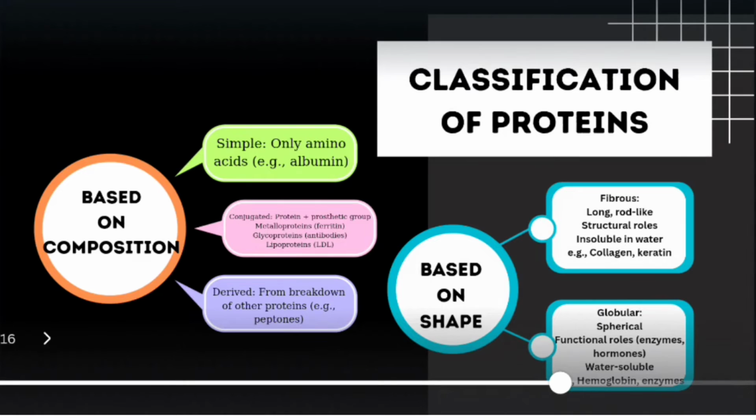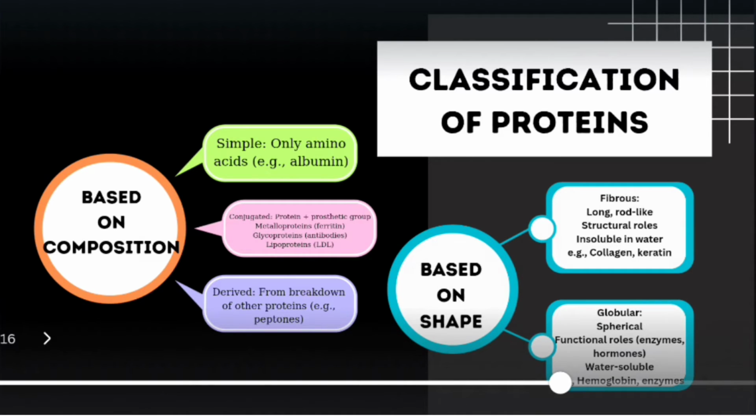Now we see the classification of proteins. Based on composition, simple, conjugated and derived proteins are obtained. In simple ones we have only amino acids, whereas in conjugated ones we have protein with prosthetic groups. Metalloproteins, glycoproteins and lipoproteins are examples. In the case of derived proteins, they are obtained from the breakdown of other proteins.